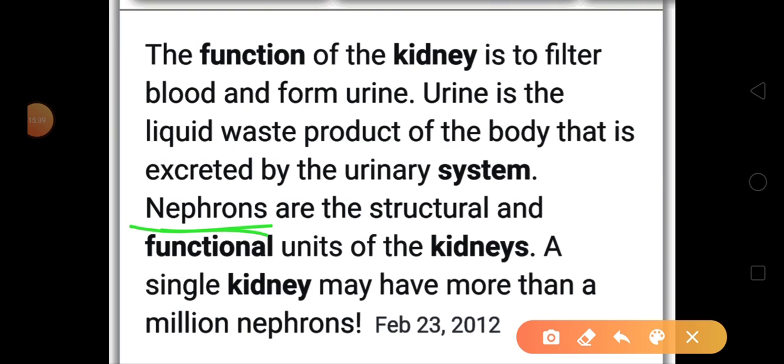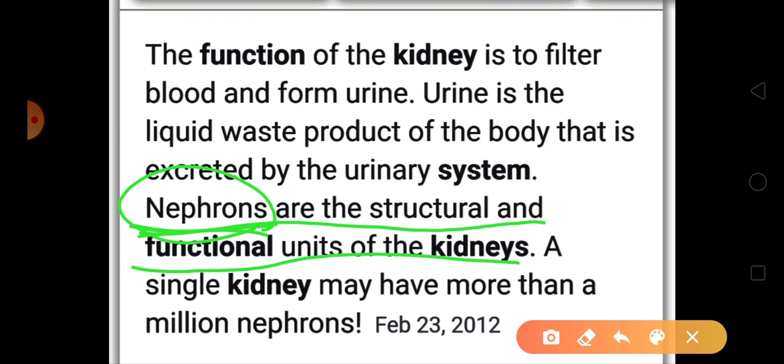What is it called? It is called the nephron. So what are nephrons? Nephrons are the structural and functional unit of the kidney. We know that the kidney performs a function of eliminating waste, but exactly inside the kidney, who is doing that work? It is done by nephrons. So nephrons are the structural and functional unit of the kidney.